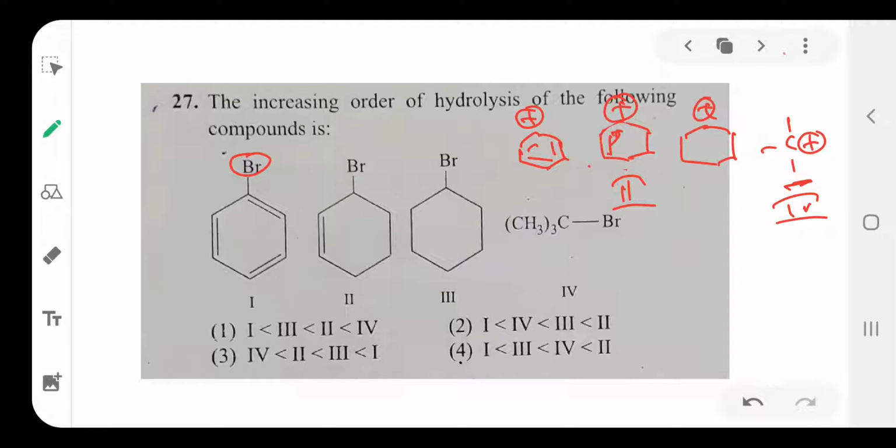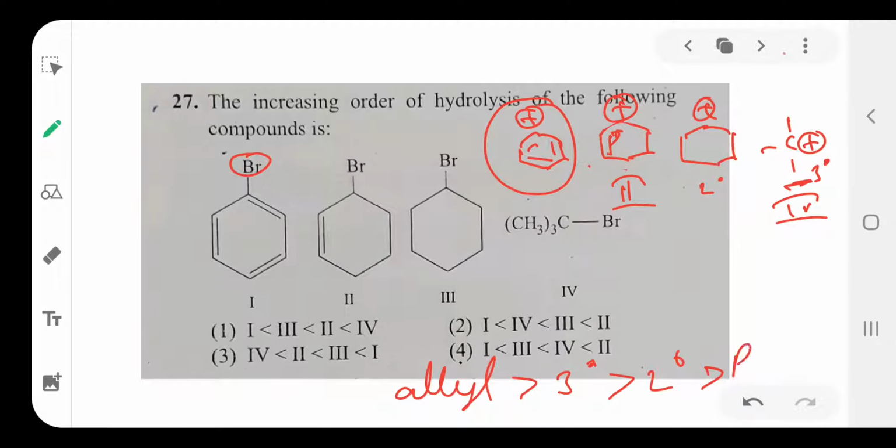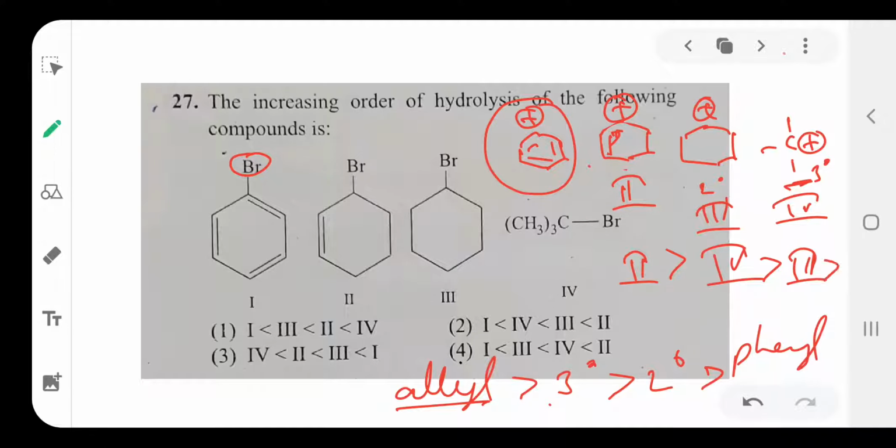So this is secondary carbocation, this is tertiary carbocation, this is allyl, and the phenyl carbocation is unstable. Then which one is more stable? First allyl, later tertiary, later secondary, last phenyl carbocation. So the order is: the second one is greater than the fourth, greater than the third, and last the first one. So 2, 4, 3, 1. Option is 4.